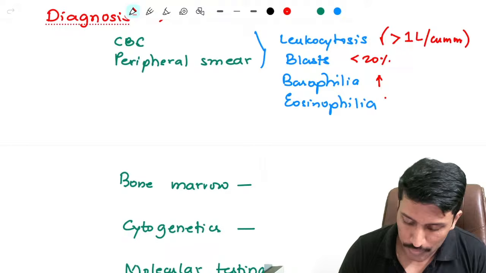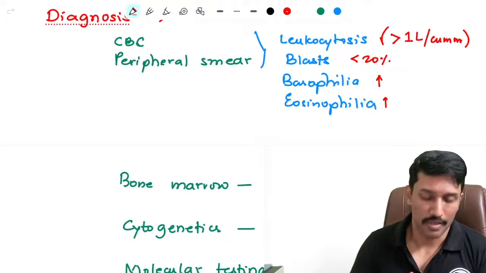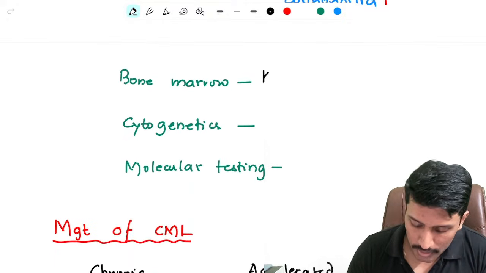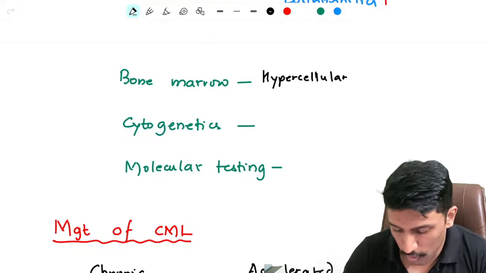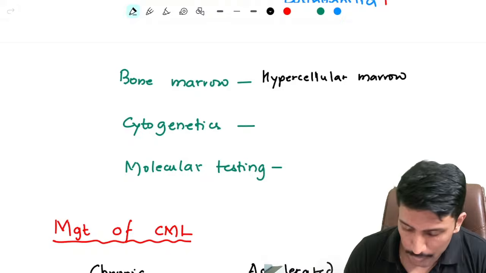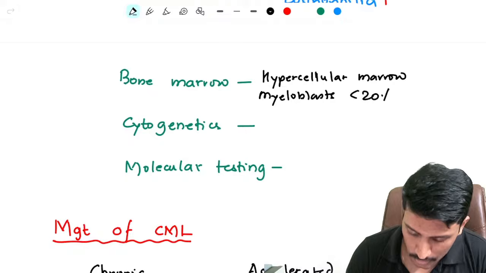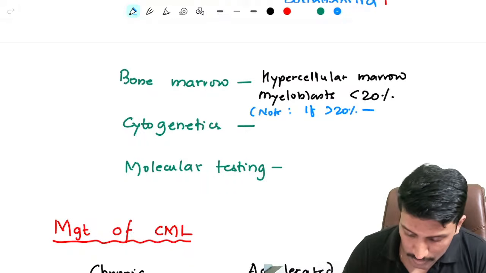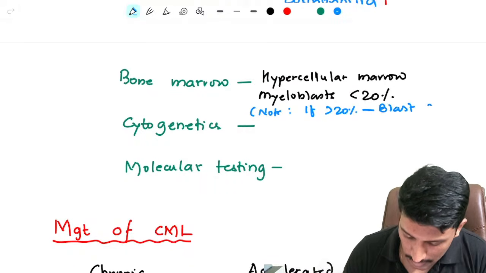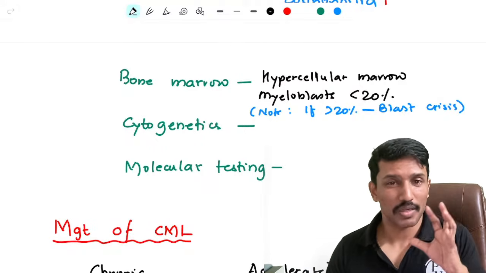You can have increased basophil count as well as eosinophil count, because all of these are derived from the myeloid lineage. And in the bone marrow, we are going to get hypercellular marrow, because there is increased production of myeloblasts, but myeloblast percentage will be less than 20%. Less than 20%. If you want, you can make a note. If more than 20%, in a case of CML, we will call it blast crisis. So this is the peripheral smear and marrow findings.